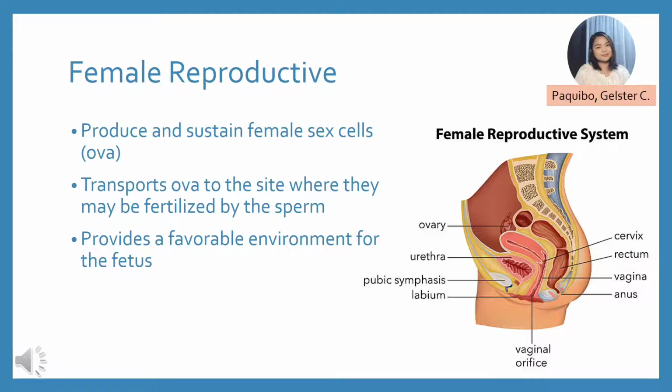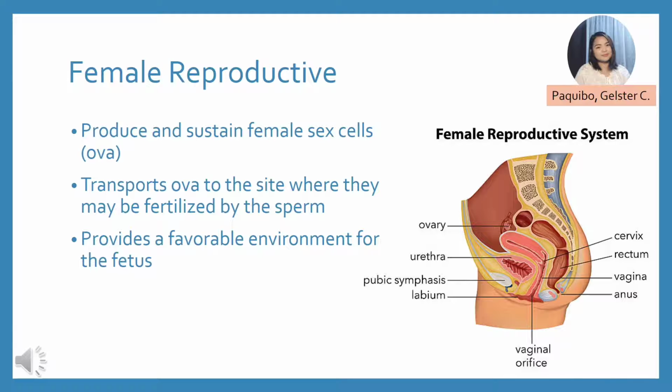Next, it transports these egg cells to a site where they may be fertilized by the sperm. Eventually, it provides a favorable environment for the developing fetus and delivers the fetus to the outside at the end of the